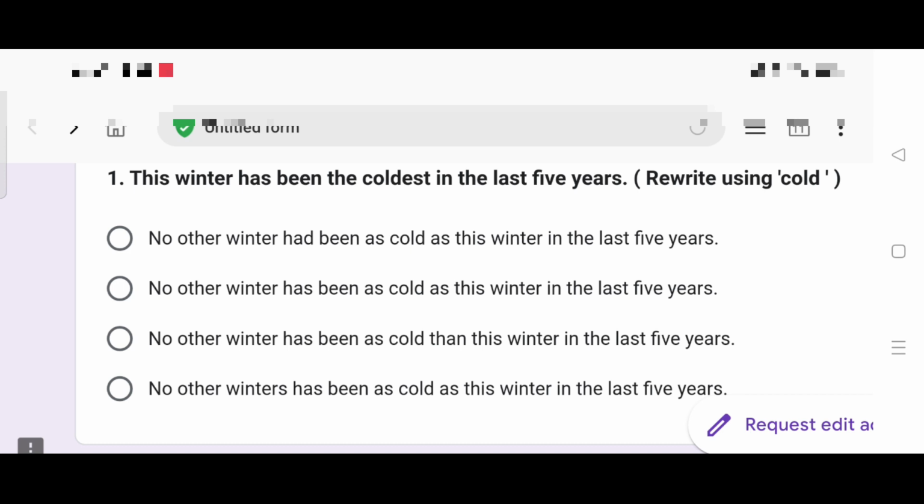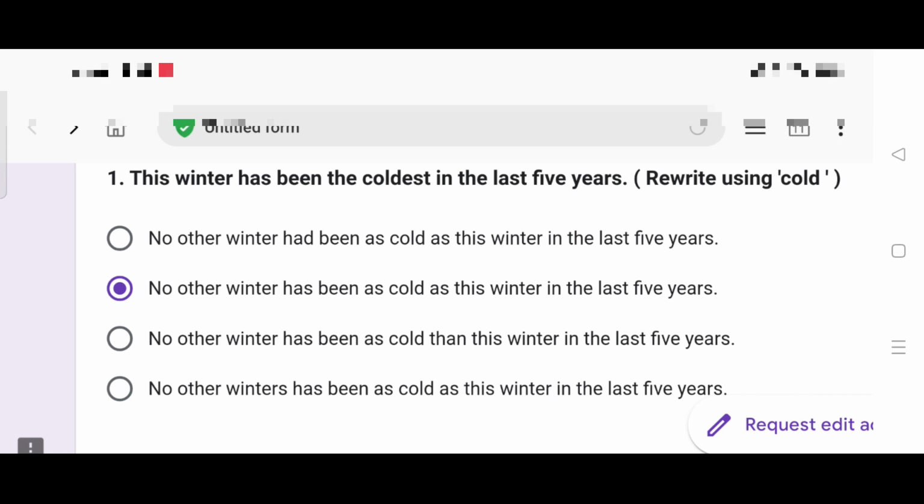No other winter has been as cold as this winter in the last 5 years. Well, this seems to be the correct answer because all the rules are followed. No other winter, winter singular number, has been, the tense is correct, as cold as, this framing is also correct. So option 2, the second option, is the right answer.